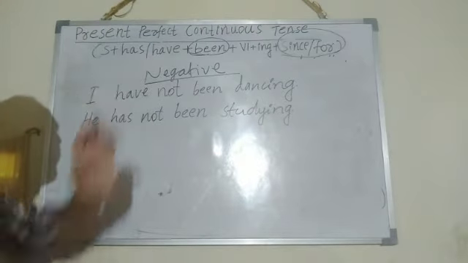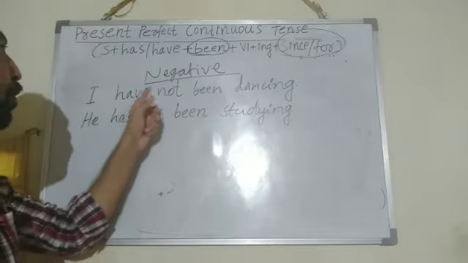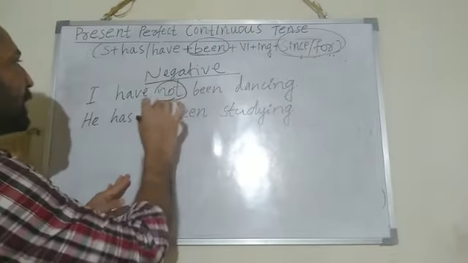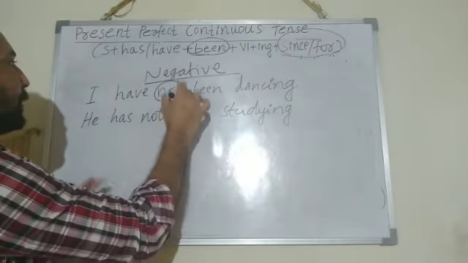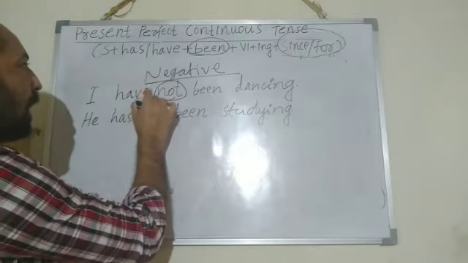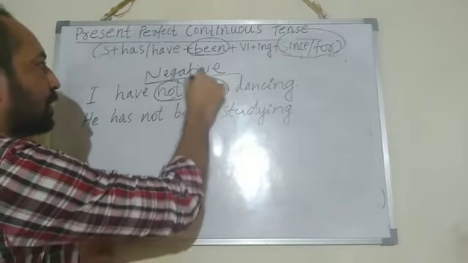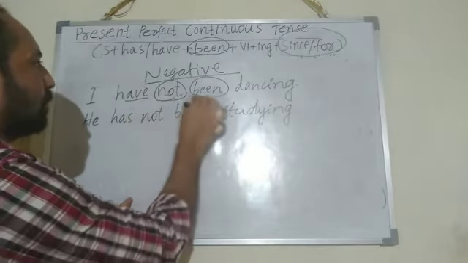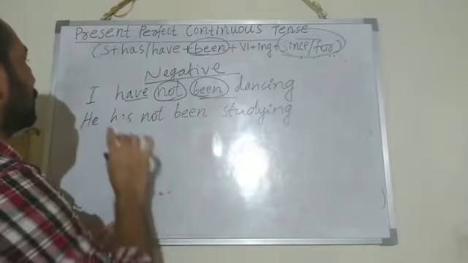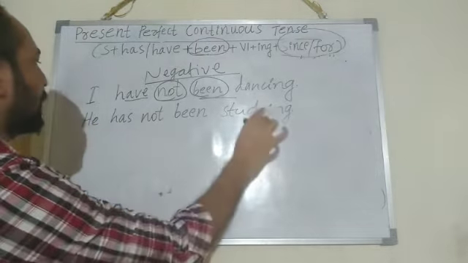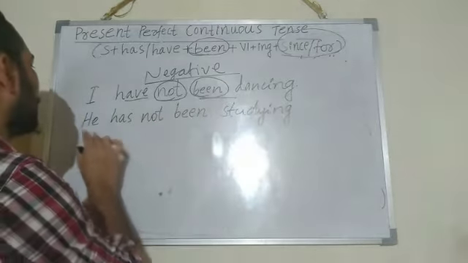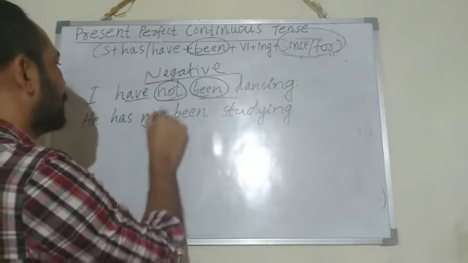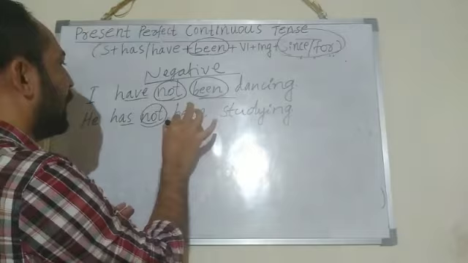Negative sentence of present perfect continuous tense. I have not been dancing. See here, not. For making a negative sentence, I used not in between the auxiliary verb have and the bridge word been. Always remember, not you have to use between auxiliary verb and been. He has not been studying. He is the subject, has auxiliary verb, not. For making a negative sentence, use not between auxiliary verb and been.